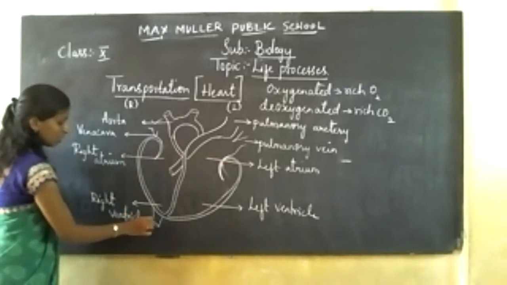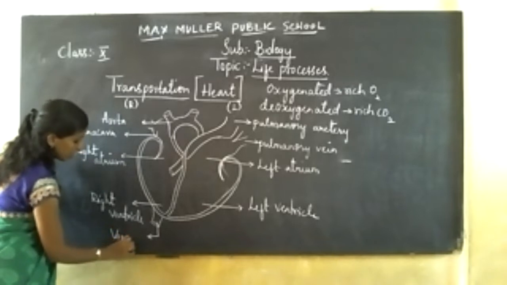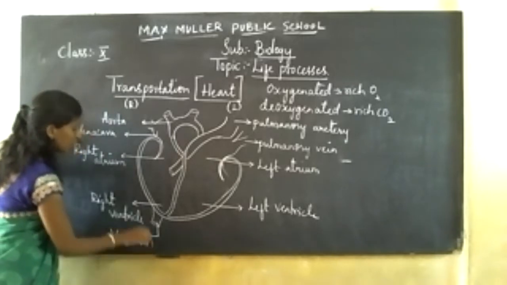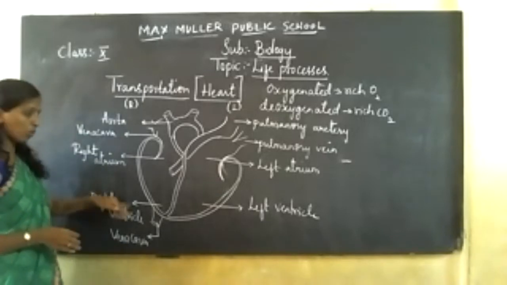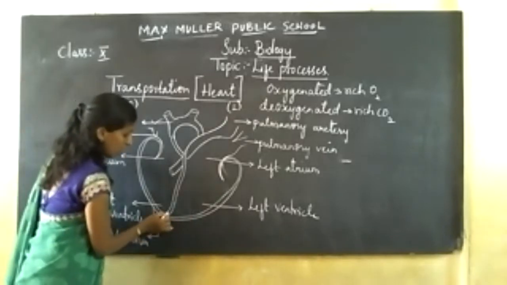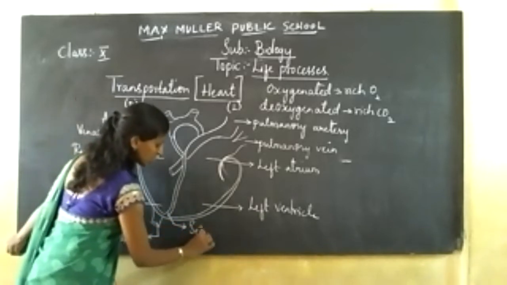The heart is getting divided. This is also called the vena cava: that is the inferior vena cava, and that is the superior vena cava, which receives the blood from the upper body part. This receives the blood from the lower body part. And this wall, which divides the heart into 2 equal halves, is called the septum.